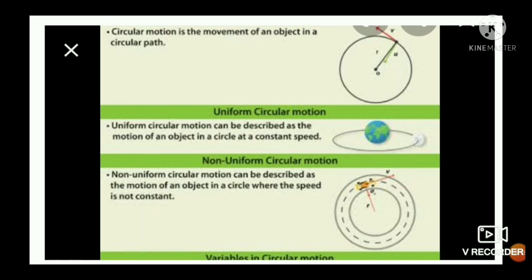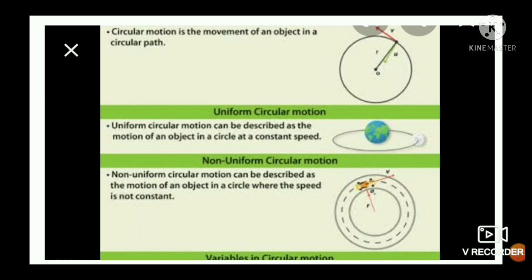Similarly, uniform circular motion is defined as the motion of a body along the circumference of a circle with constant linear speed. Motion with constant linear speed is called uniform circular motion.